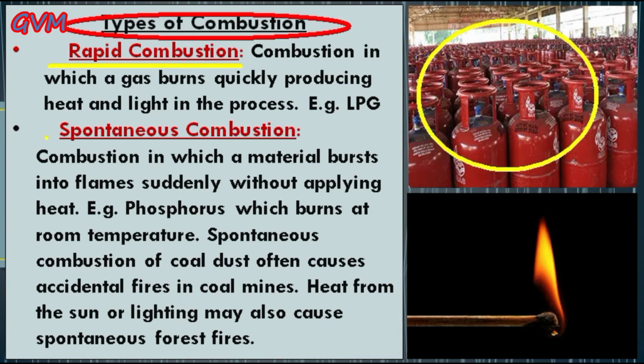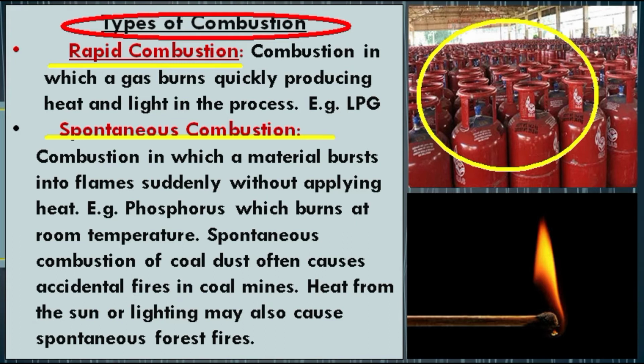The second type of combustion is spontaneous combustion. Students, in this type of combustion, a substance catches fire as soon as its temperature reaches the ignition temperature. For example, white phosphorus catches fire at room temperature of 35 degrees Celsius and above without being introduced to any source of heat.